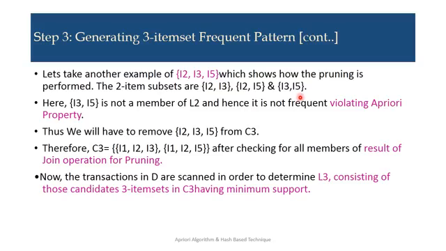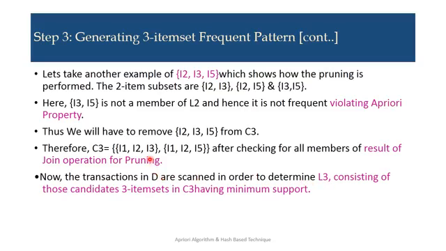That is the reason we are not choosing I2, I3, I5 for our C3 list. In the pruning step we have discarded this particular set according to the a priori property. Thus we remove I2, I3, I5 from C3. Therefore, C3 is I1, I2, I3 and I1, I2, I5, after checking all members of the join result for pruning. Now the transactions in D are scanned in order to determine L3.